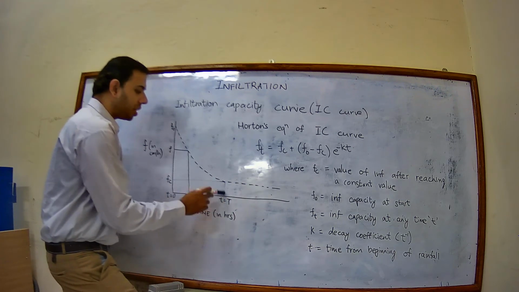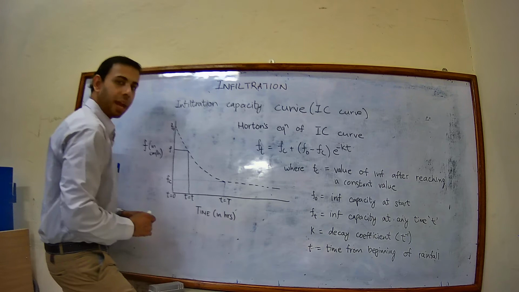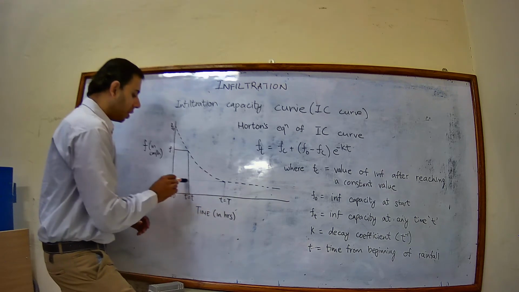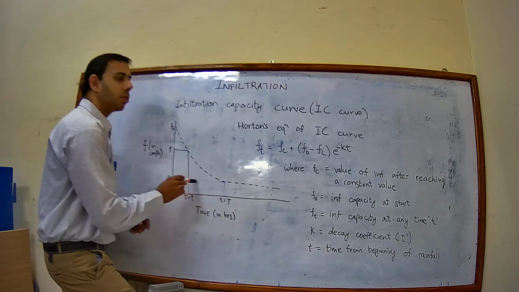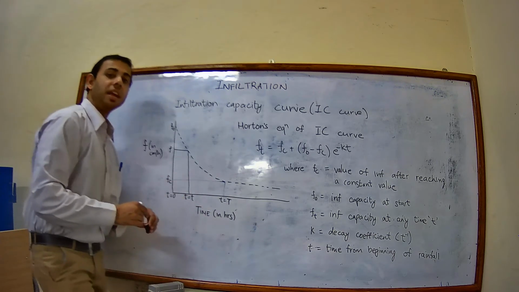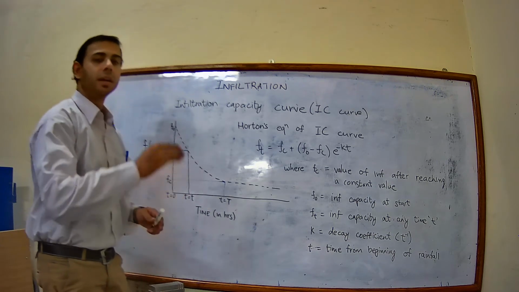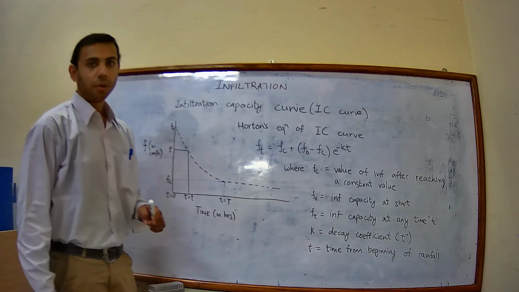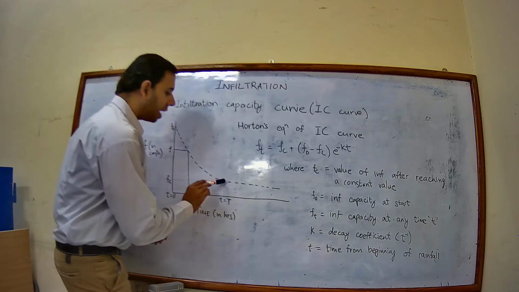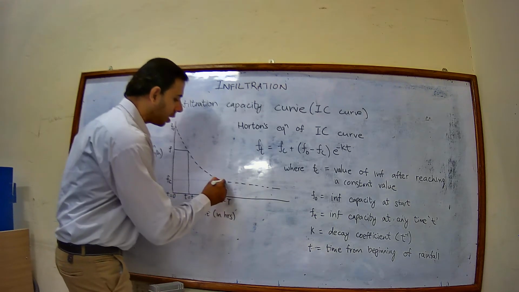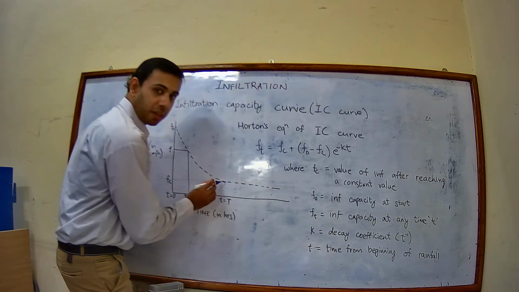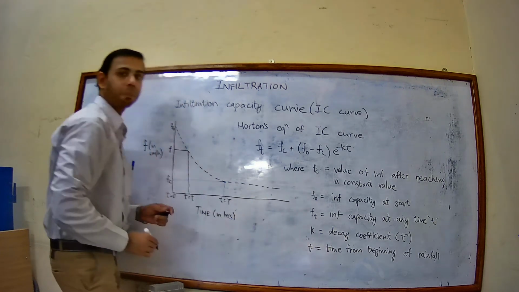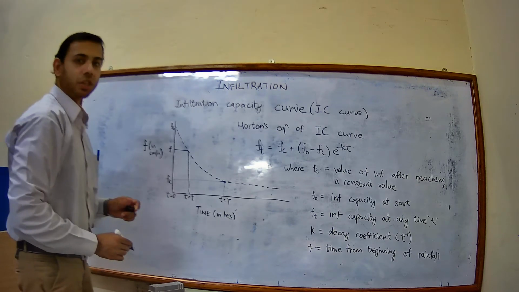Suppose it is constant at one particular time, capital T, then at the time capital T, the infiltration capacity will be denoted as Fc. When Fc is denoted, then the value of infiltration has become constant. From here, the line is going straight.